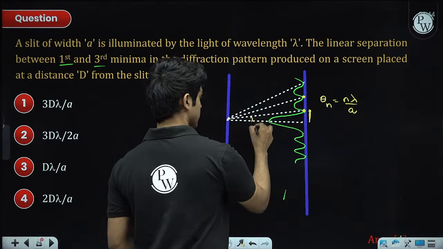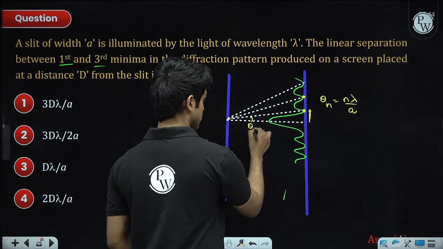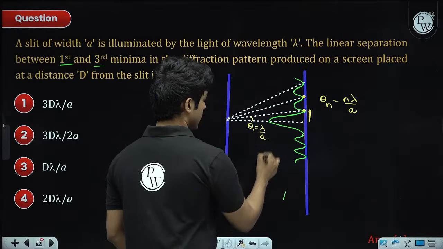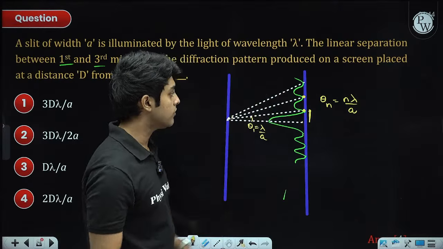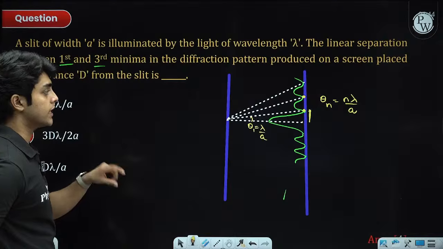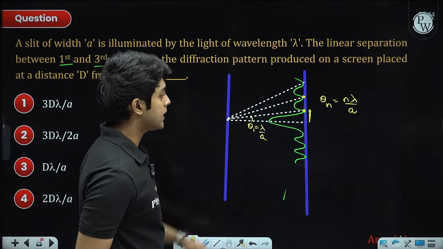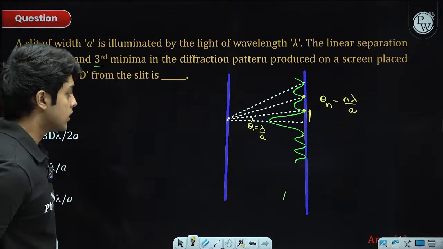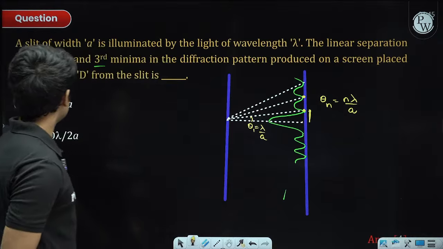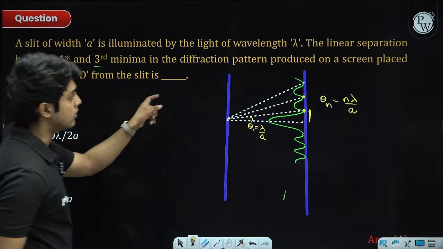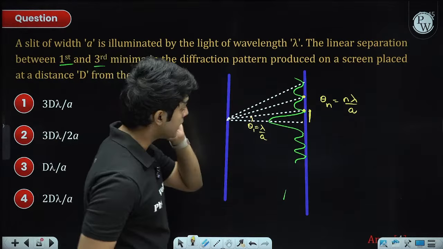This angle theta 1 is lambda by a. Similarly, the second minima will be at 2 lambda by a. The third one will be 3 lambda by a, and so on. So the thing is, they wanted the linear separation.